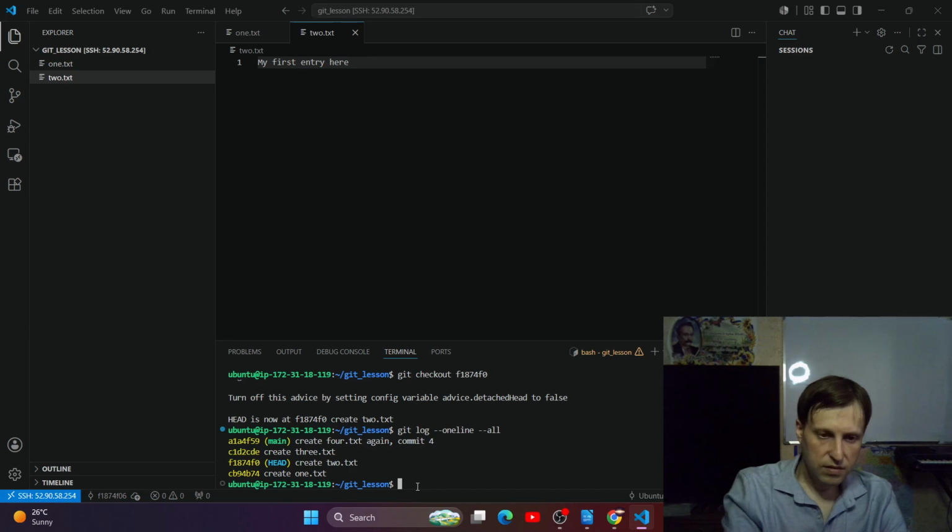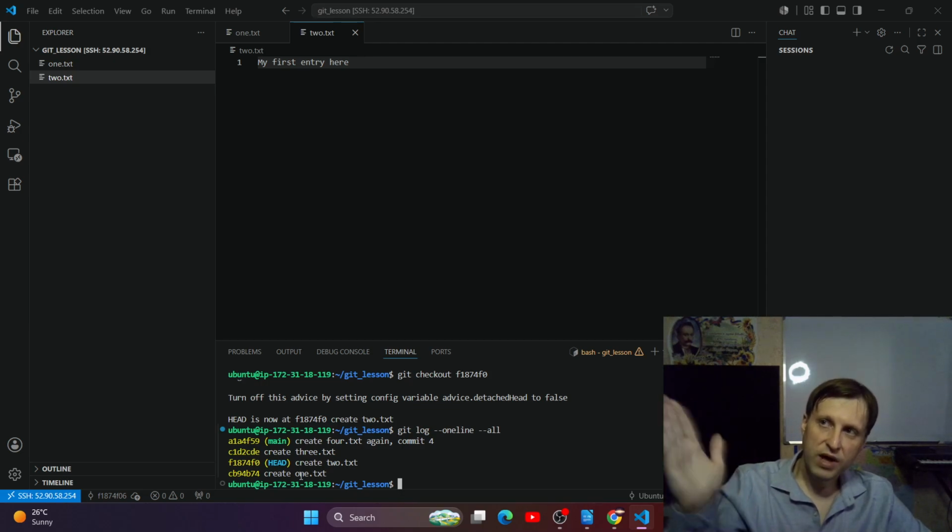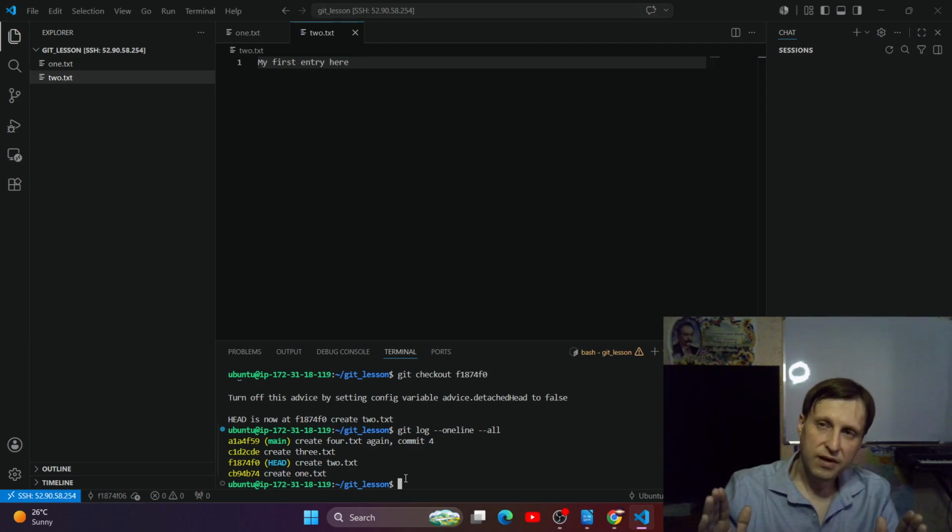Okay, and now let's create a branch here. And now, starting from this commit, from commit number 2, we will have another branch. And these 2 branches will have the same first 2 commits. They'll be the same, but after that, things will start getting different.